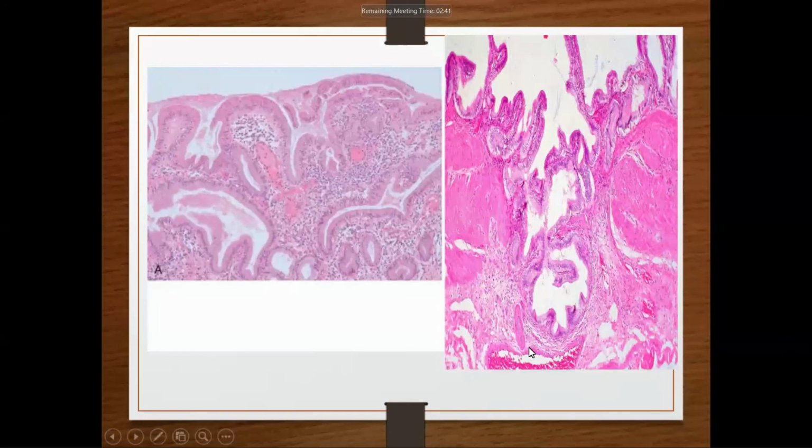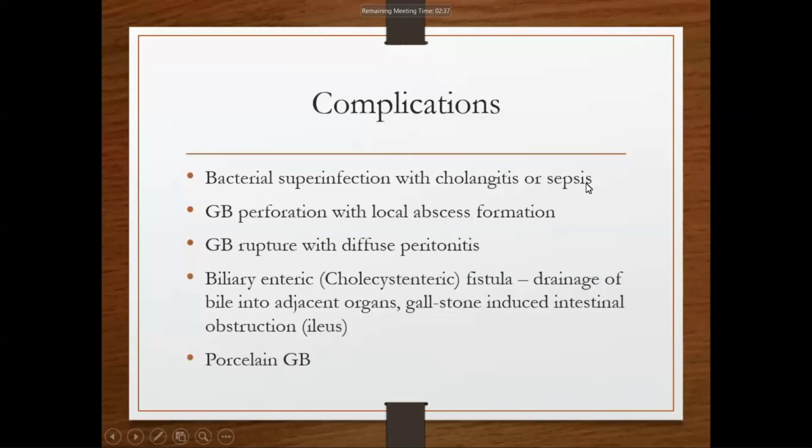Complications of chronic cholecystitis include bacterial superinfection with cholangitis, which is inflammation of the CBD, or sepsis. There may be gallbladder perforation with local abscess formation, gallbladder rupture, and peritonitis.